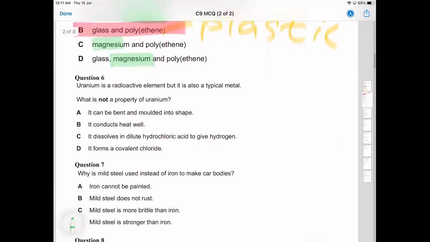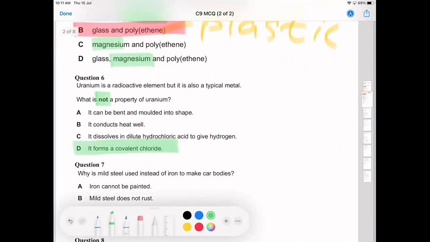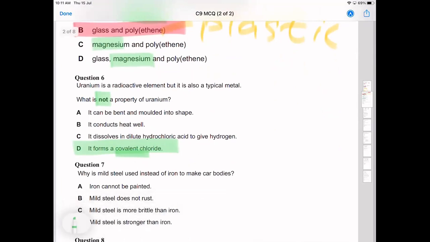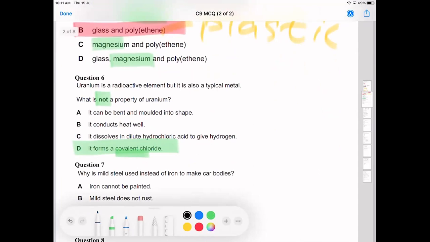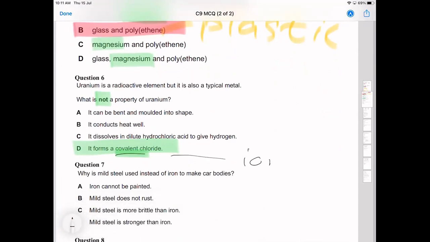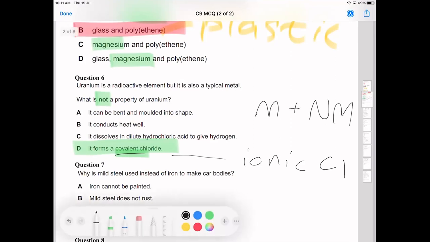Uranium is a radioactive element, typical metal. Which is not a property of uranium? It forms a covalent chloride. And the reason it doesn't form a covalent chloride is because it's a metal and it'll form an ionic chloride. Cool, so it's a metal plus a non-metal, but all those other things are correct because they're properties of metals. Any problems with that? No, good, happy days. So it will form an ionic chloride because it'll be a metal plus a non-metal.